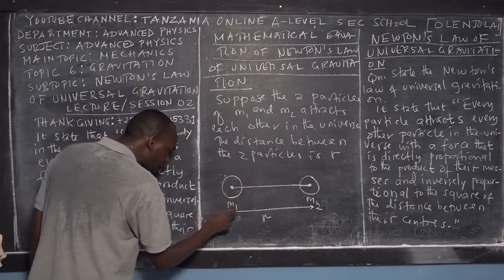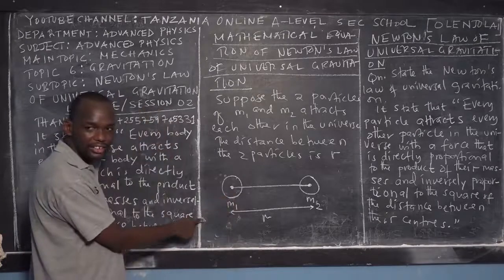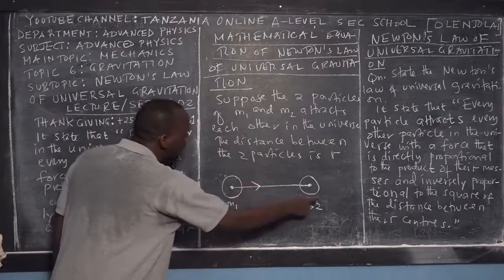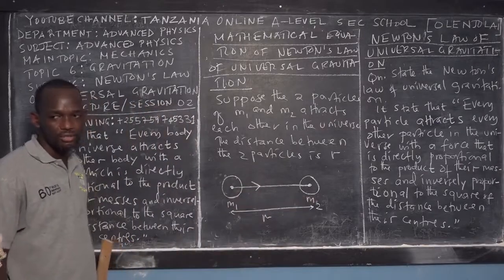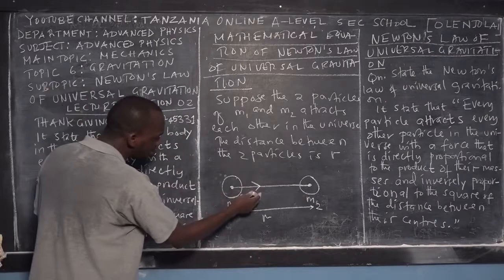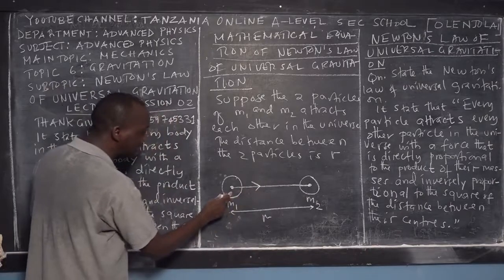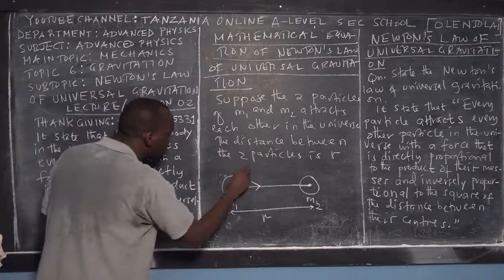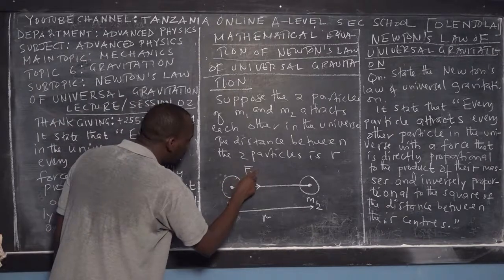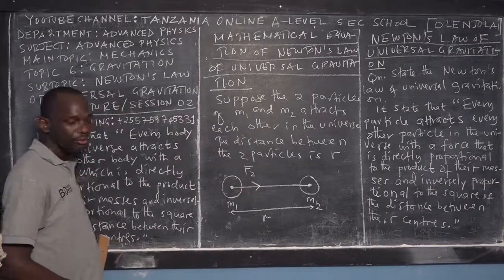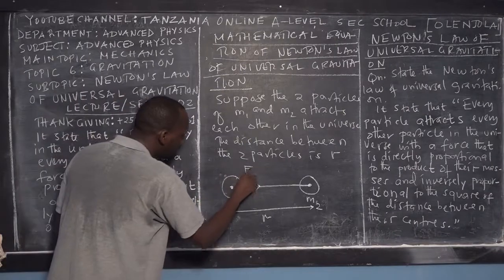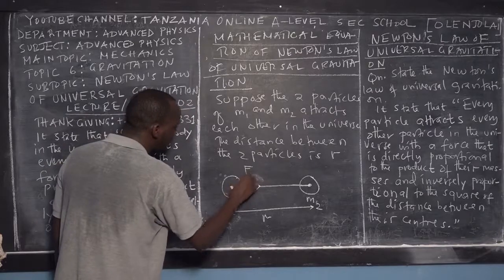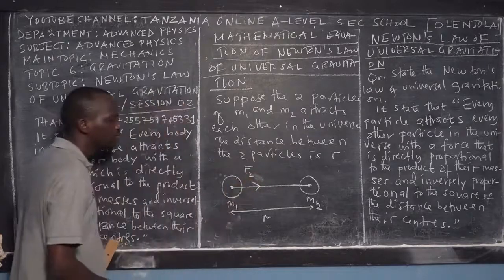So listen, a particle of mass 1 is being attracted by a particle of mass 2. Listen carefully. This is the direction of the force, the force due to the second particle. To simplify the concept, this is equal to F2.